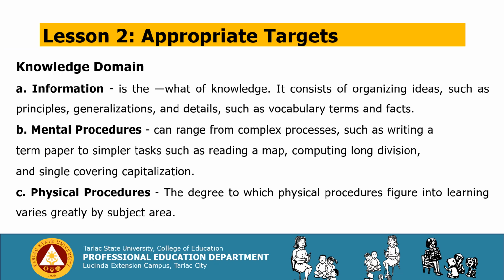We have the knowledge domain. The information is the what of knowledge. It consists of organizing ideas such as principles and generalizations, and details such as vocabulary terms and facts. For letter B, mental procedures can range from complex processes such as writing a term paper to simpler tasks such as reading a map, computing long division, and single-word capitalization. Letter C, physical procedures. The degree to which physical procedures figure into learning varies greatly by subject area.